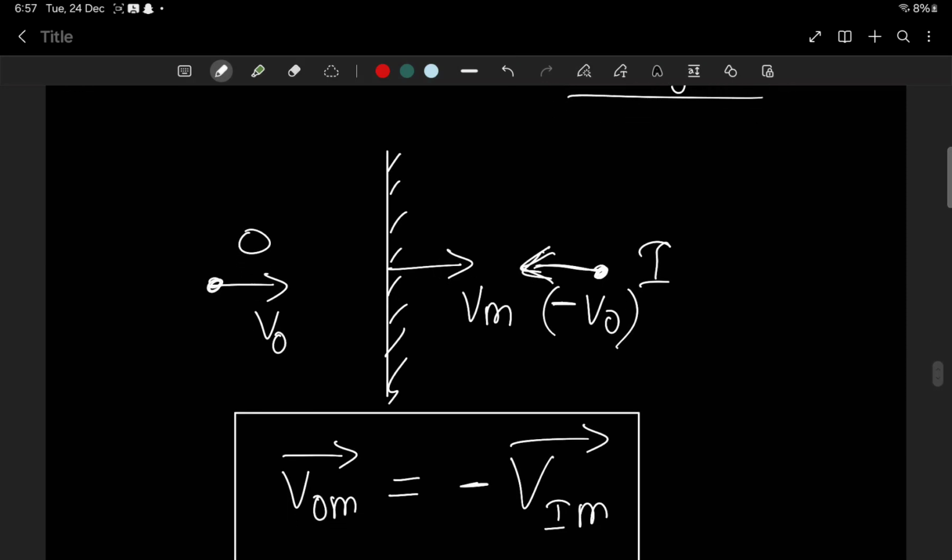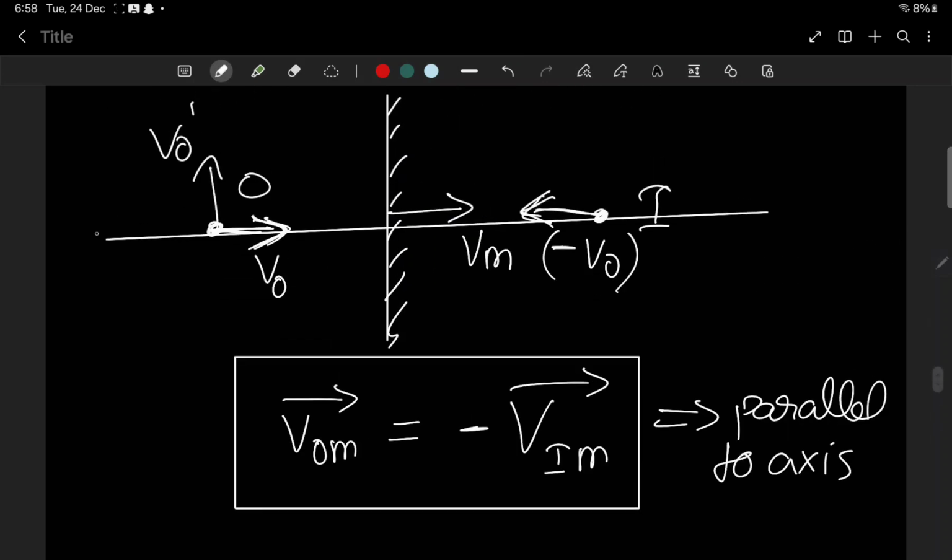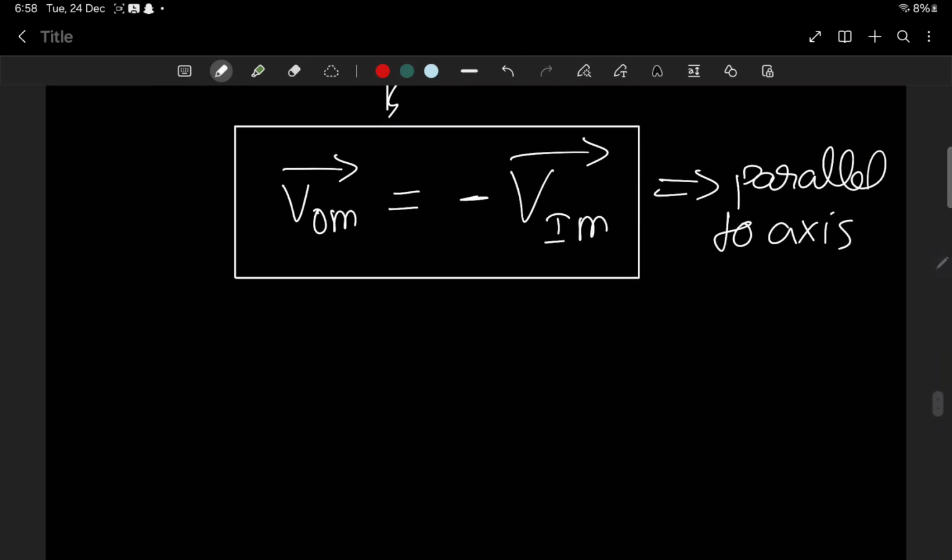Now I would like to ask you something. Look, now they are moving. These objects are moving parallel to the axis. If I am drawing an axis like this, they are moving parallel to the axis. If they are moving perpendicular to this axis drawn, with VO dash, then what will be the velocity of the image? This is the axis, okay? They are moving parallel to the axis.